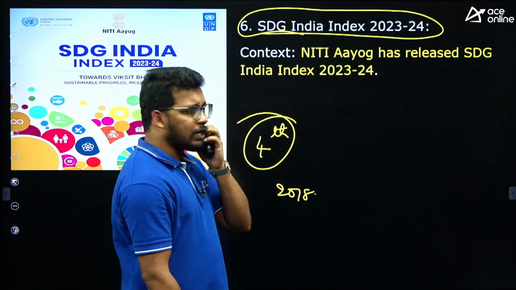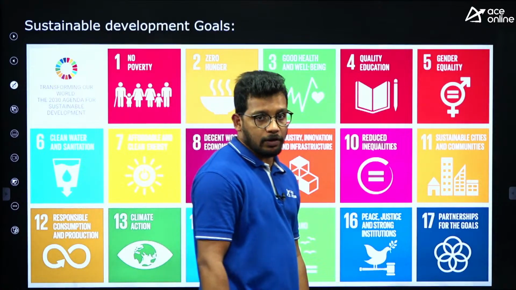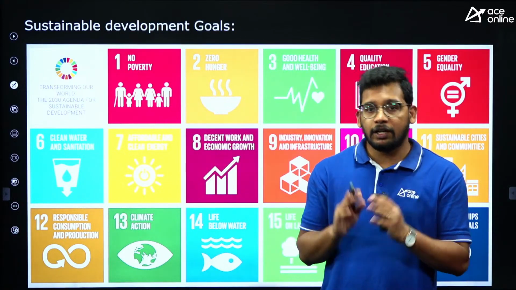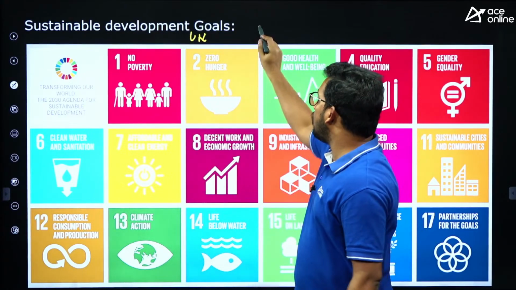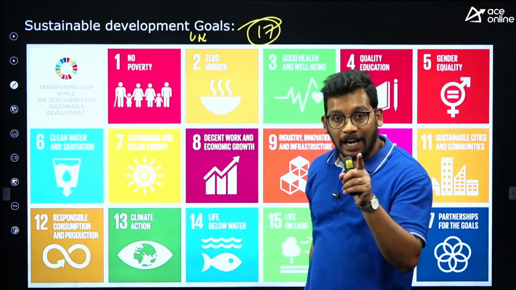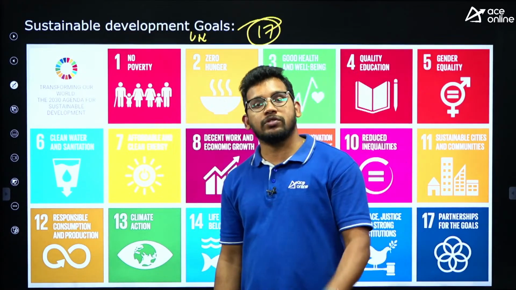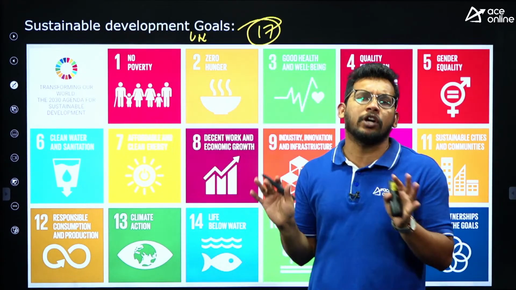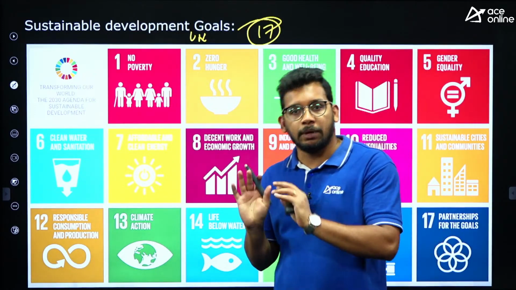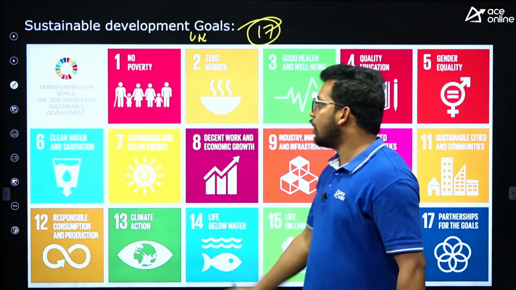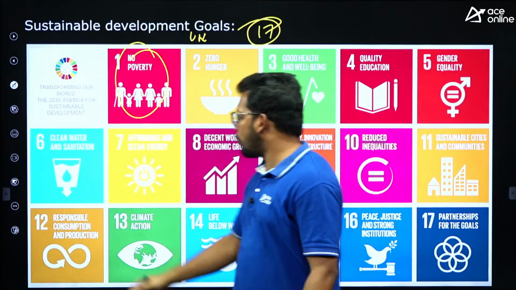Now what is this report about? Before knowing this report, let's know about the Sustainable Development Goals. The world under the United Nations has set 17 goals to achieve by 2030. So by the end of 2030, we need to achieve certain important goals for the whole world to remain a more sustainable earth, right? Some important ones, as you can see here, are no poverty.